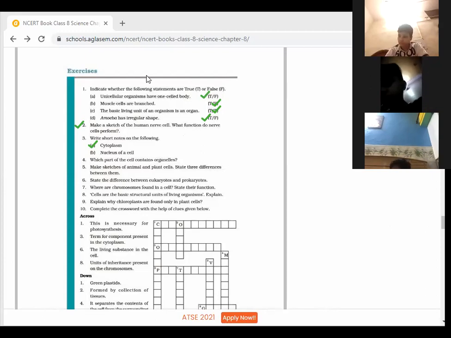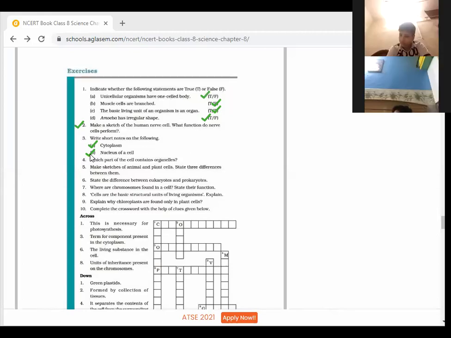So how can you explain the nucleus of a cell? Yes, Aryan Shinde. The nucleus is an important component of the living cell. It is generally spherical and located in the center of the cell. It can be stained and seen easily with the help of a microscope. Okay. The nucleus is separated from the cytoplasm by a membrane called the nuclear membrane. Okay. This membrane is also porous and allows the movement of materials between the cytoplasm and inside the nucleus.